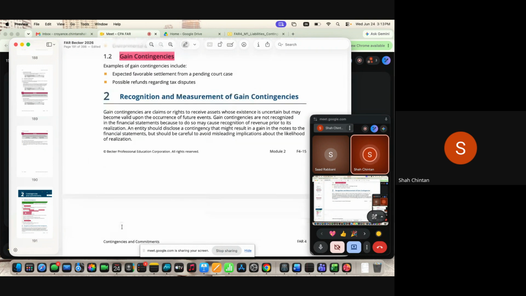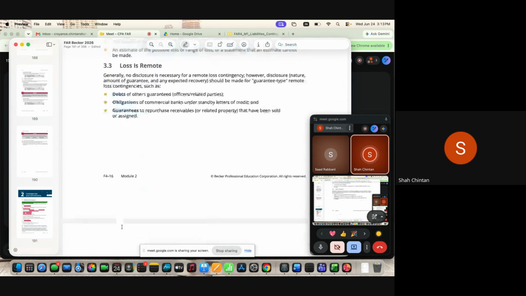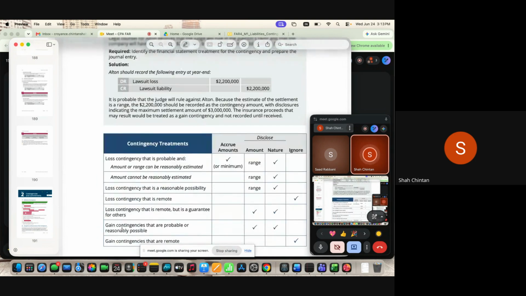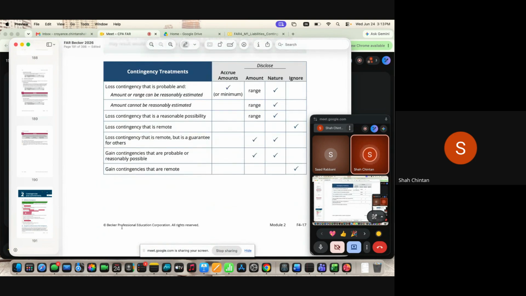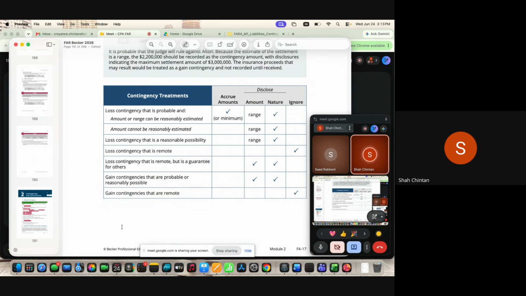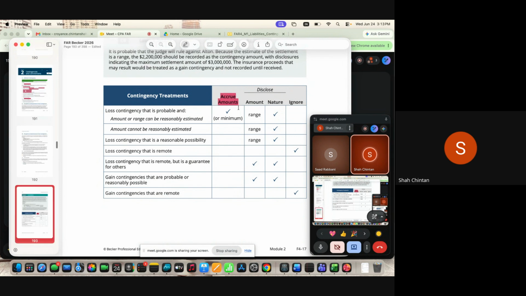Now I'm skipping sections 2 and 3 right now. I'm going straight into one table. This is your master table, and if you understand this table, everything else we will understand in a moment. It shows when you are supposed to accrue the amounts, meaning when you record the journal entry in the financial statements, or when only disclosures are required, or when both are required.